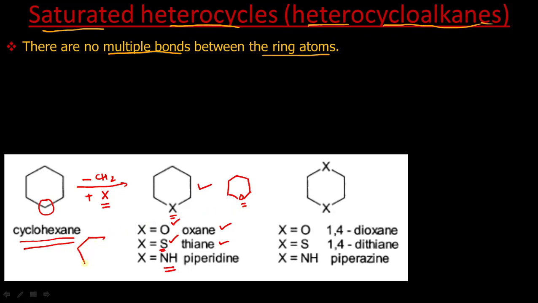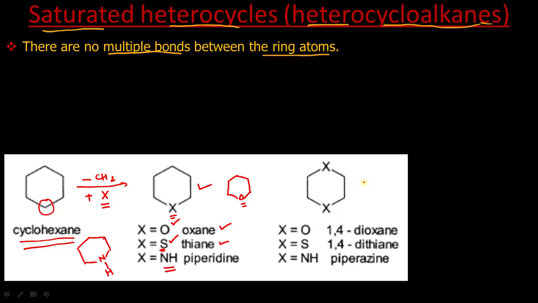I will write the structure here. So this is your piperidine. This is how all these are saturated, because it doesn't contain any double or triple bond. So we call them heterocycloalkanes because they are obtained from cycloalkanes.